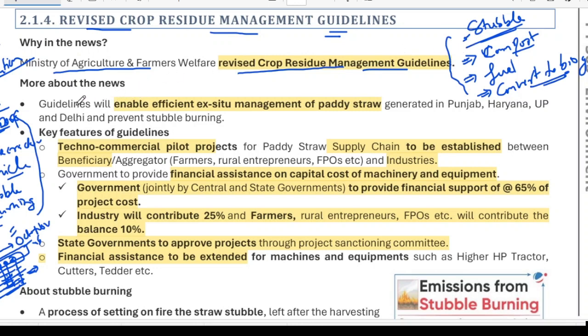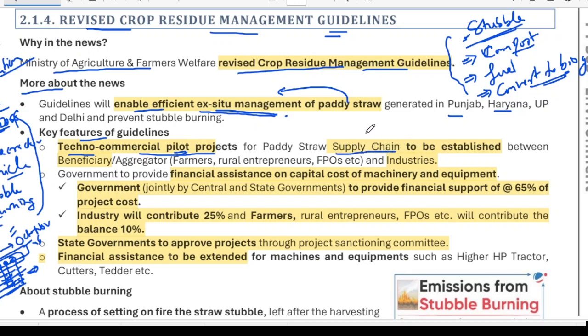Okay, so now we will consider the news. The guideline will enable efficient ex-situ management, management of this paddy straw outside the field, generated in Punjab, Haryana, and UP. Okay, what are the features of the guideline? Techno-commercial pilot projects will be launched. This is a pilot project. For what? It is for a supply chain.